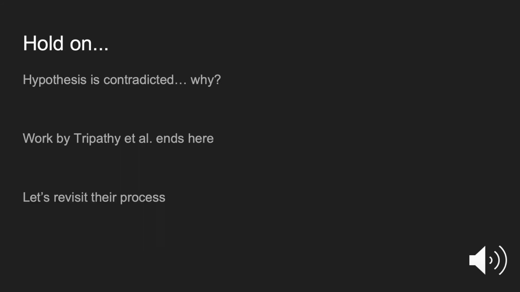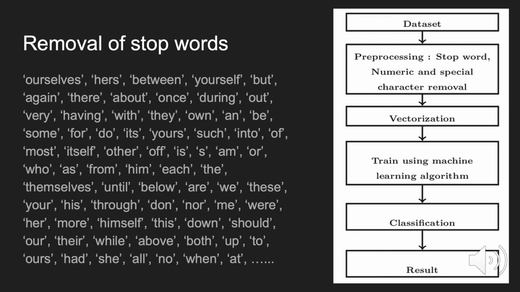So hold on, this hypothesis was contradicted, but why? The work by the authors actually ends here. To figure out why this was, I revisited their process. I noticed that the second step of their process was the pre-processing, which consists of the stop word removal. Stop words are words that by themselves do not contain much sentiment. These are words such as him, don't, were, no, not. I believe that even though these words do not directly affect the sentiment in a review, they contribute to higher level concepts, and their removal will detract from the accuracy of higher order n-gram models.